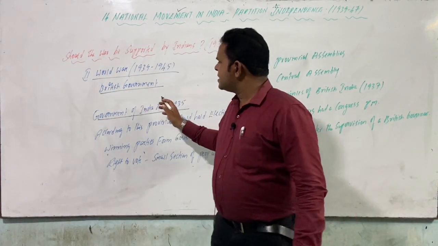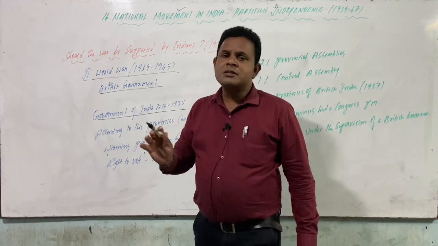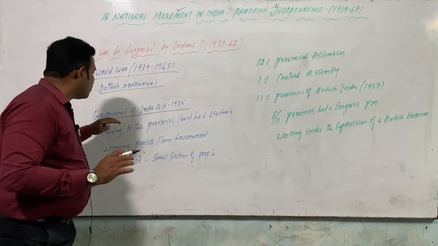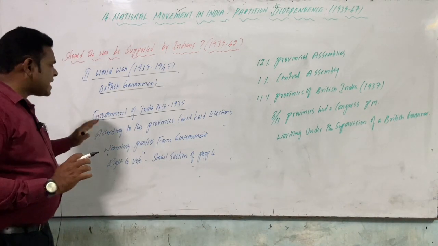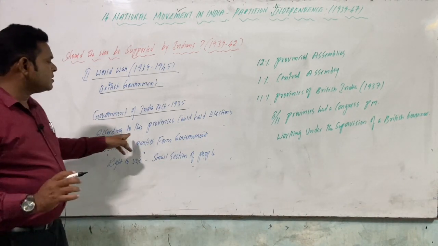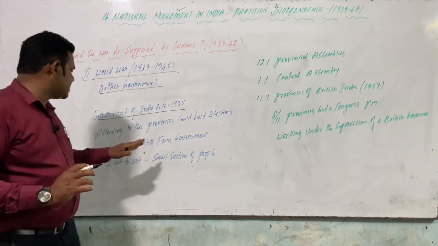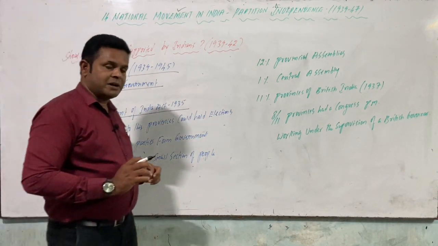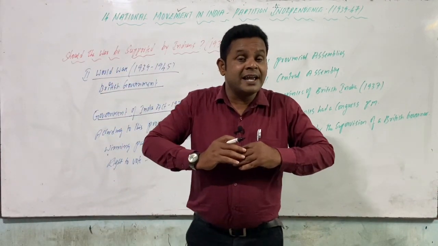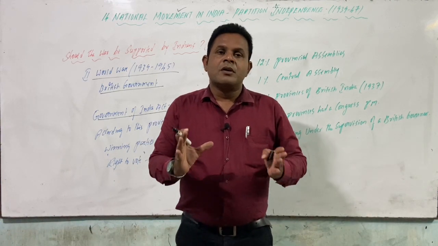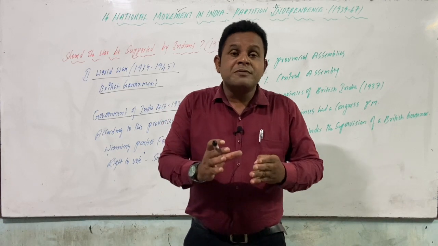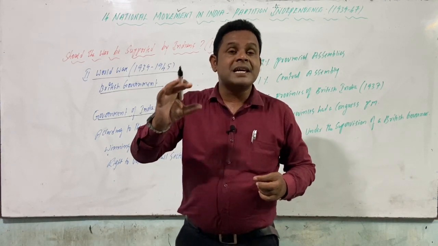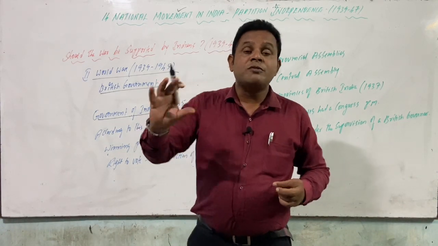When we were under the British government, they introduced the act we call the Government of India Act 1935. According to its provisions, elections could be held, and winning parties would form the government. They clearly said you have to conduct elections, and in each province, whoever gets the majority will form the government.